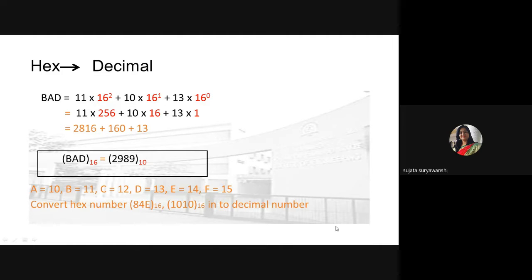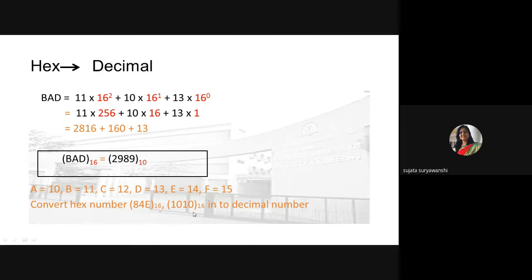Okay, again write down these numbers, 84E. The given hexadecimal number, you have to convert it into the equivalent decimal number. The hex numbers are 84E and the second hex number is 1010. So remember, this number is given in the form of 0101.